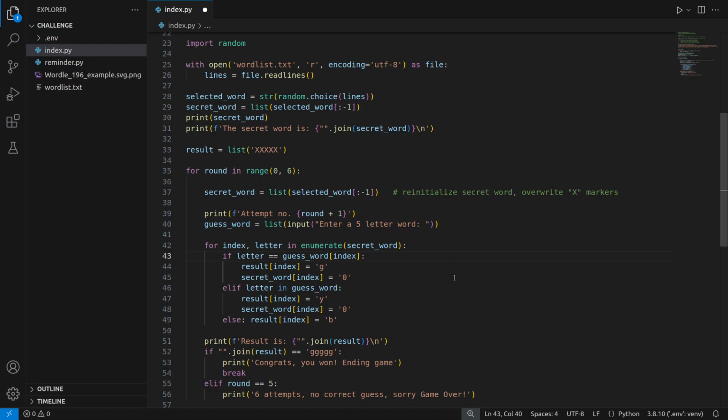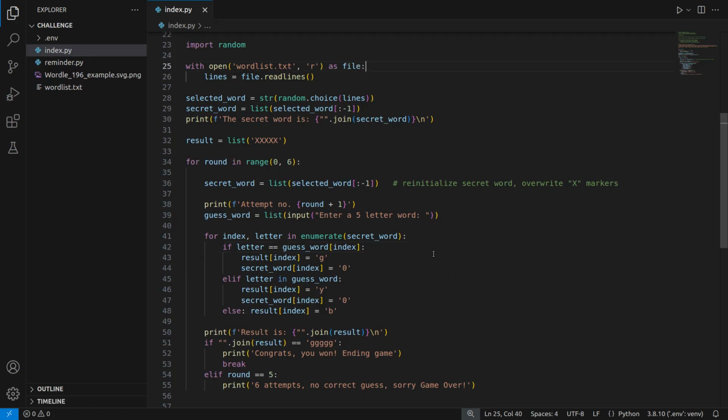Now, I did have an issue as well, where, sorry about that, I just took out something I was using during debugging, but yeah, I had a big issue. Do you remember that we had a test secret word that was Nigel? Well, as soon as I changed it back to be a random one of those lines from the file, I started getting lots of errors, and I couldn't work it out because I thought that I'd stripped out that newline character, that could be it, but when I took a look, I printed out the list, that was still there. So the line.strip was not working. And yeah, I was trying to figure it out.